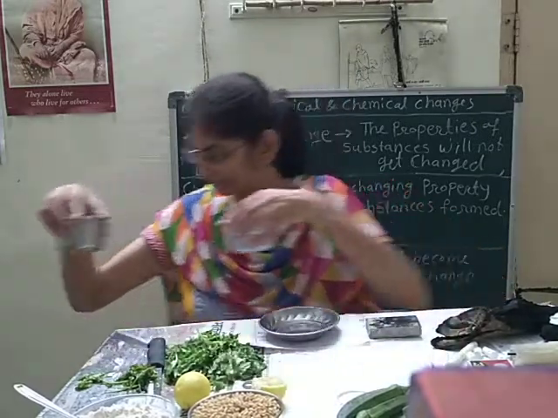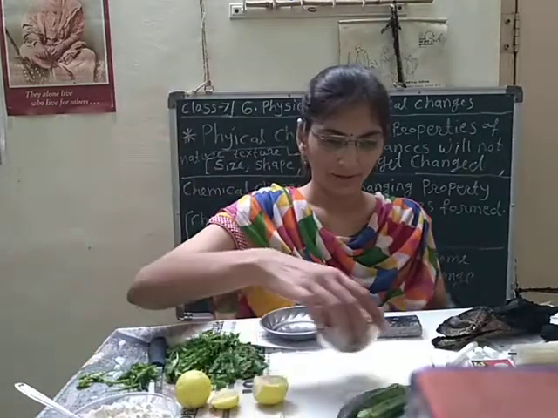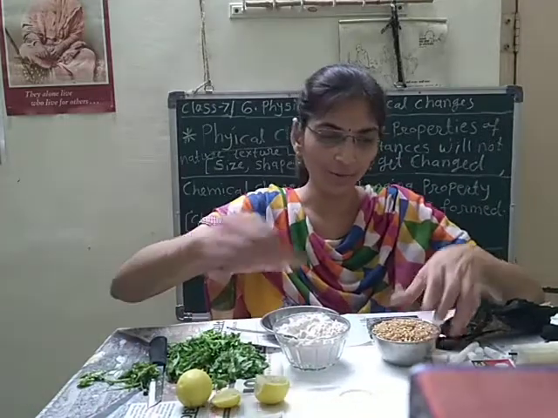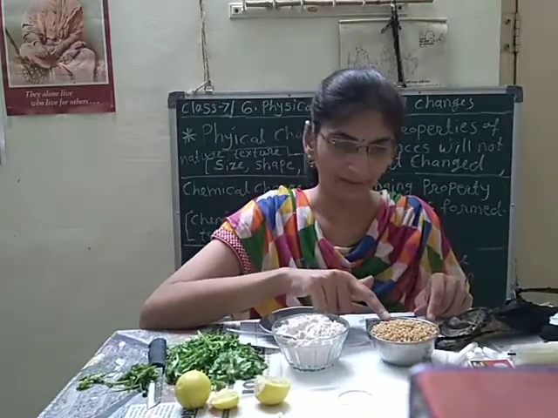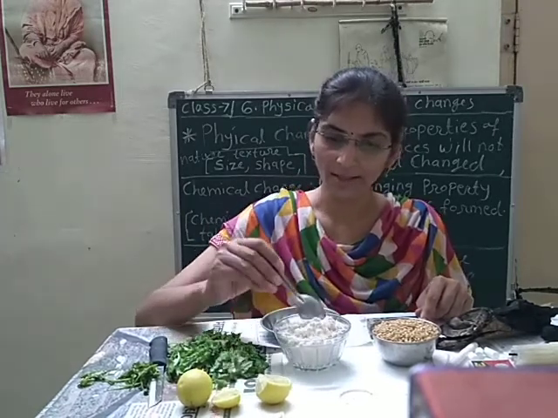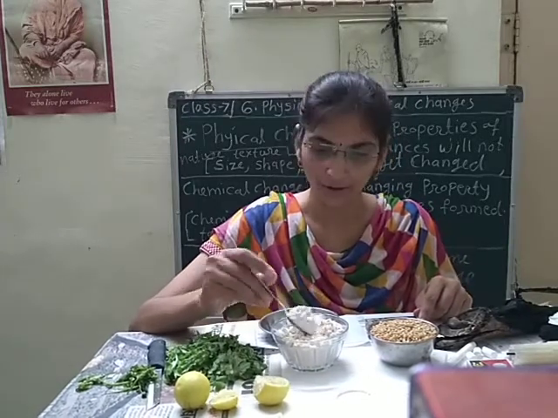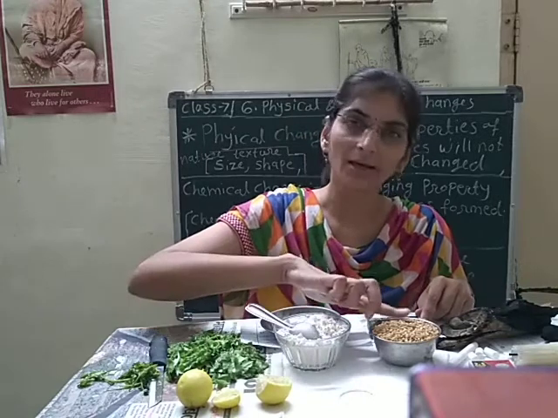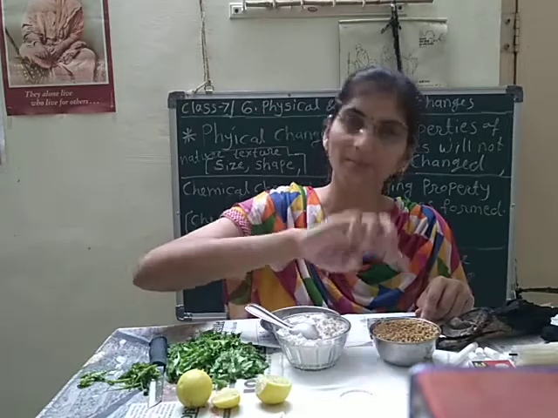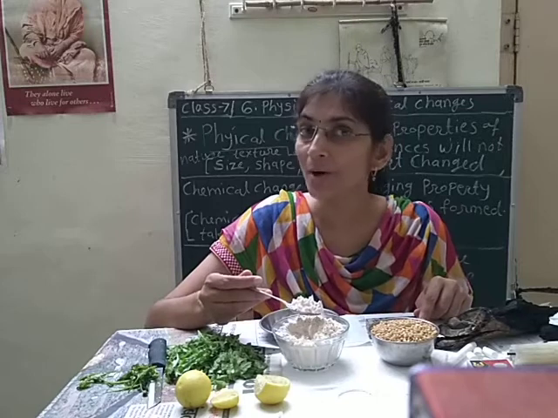Again I will give another example. Here, can you see one thing? I will show you. This is a grain. This is wheat. So it is a whole grain. And this is the flour of that wheat. You can see it. This is the flour. So here, this grain is bigger in size in its original form. And here, in the flour, it is in powder form.